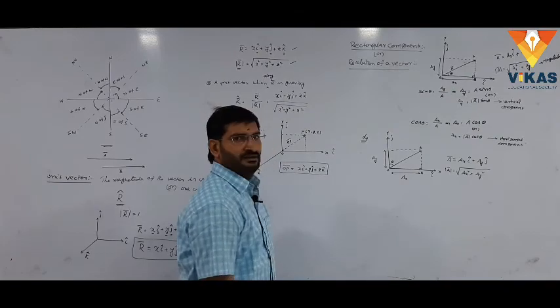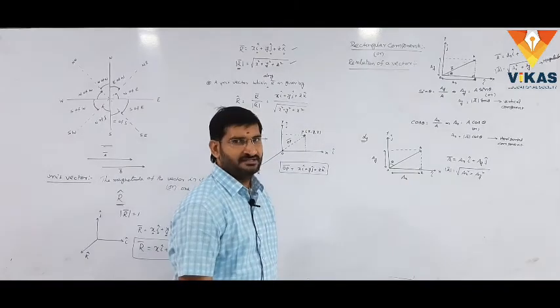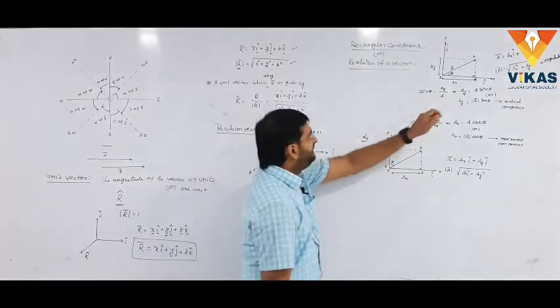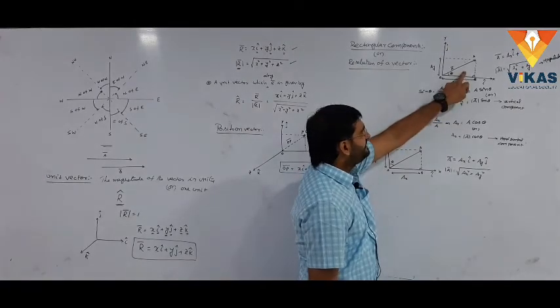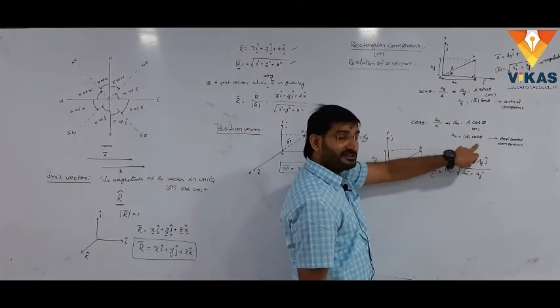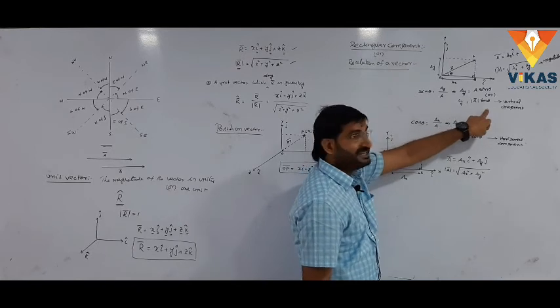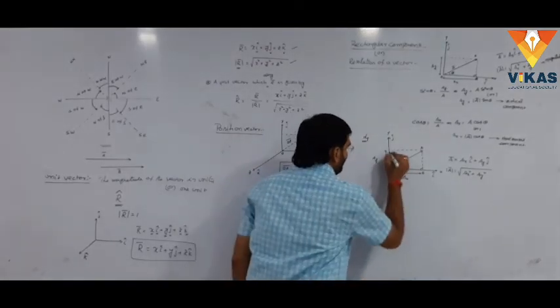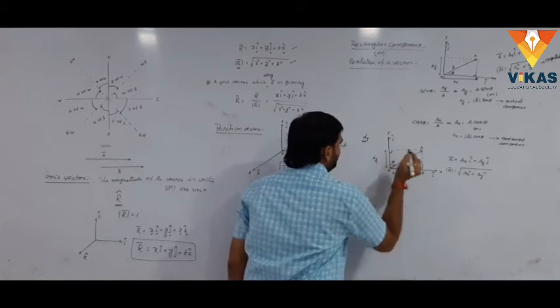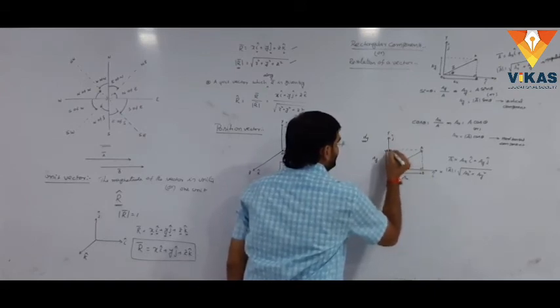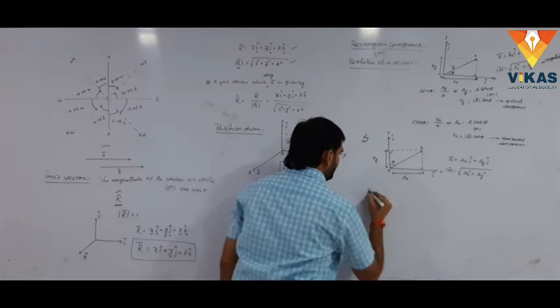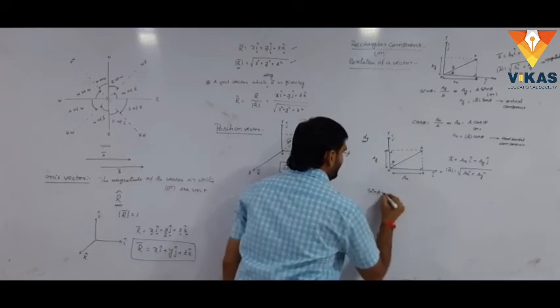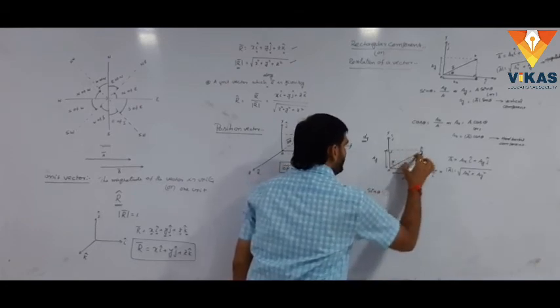Here, the horizontal and vertical components will change when theta changes. With theta with the x axis, the horizontal component is a cos theta, the vertical component is a sin theta. With theta with the y axis, what will happen? Here it is the right angle, the point C is there. sin theta equal to opposite by hypotenuse.